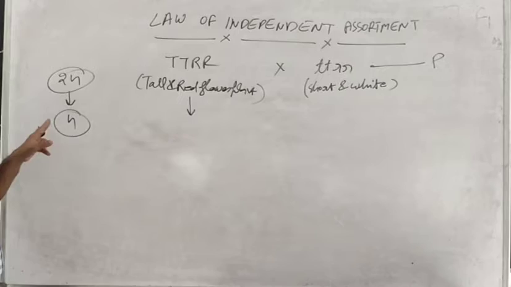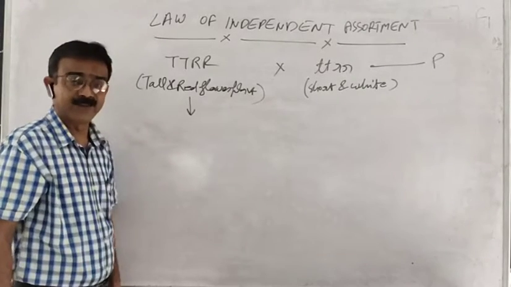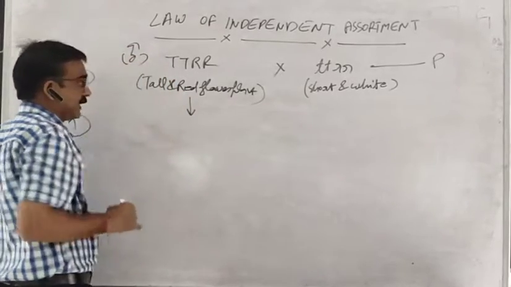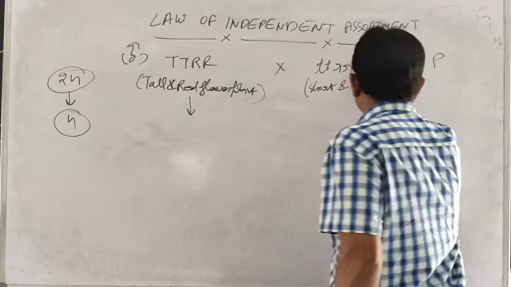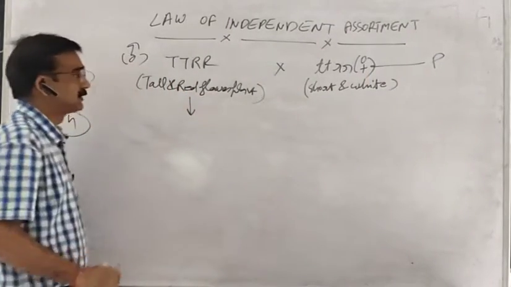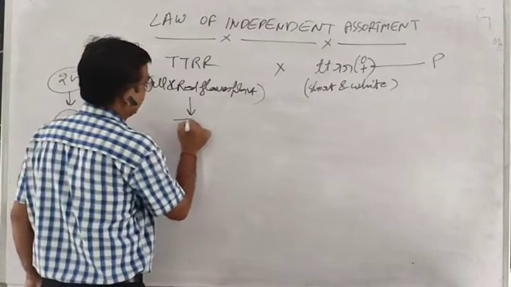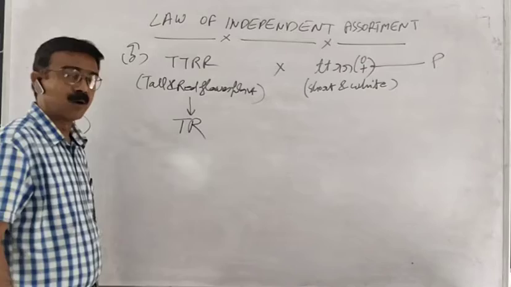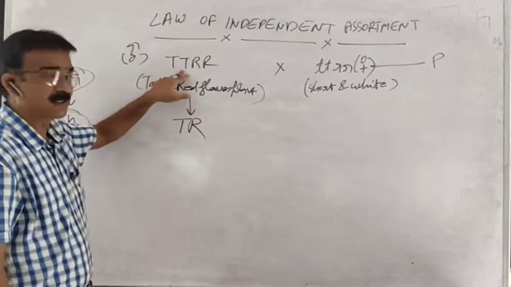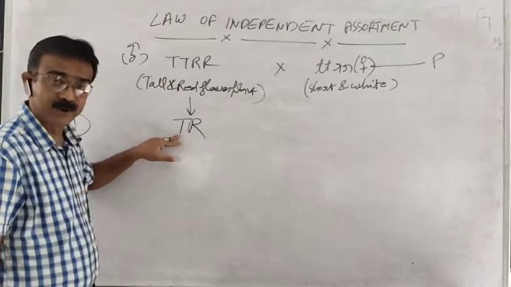Haploid is when they are single. So at the time of gamete formation, suppose we consider this as a male plant and this as a female plant. When meiosis takes place, the gametes will form like this, because this is the diploid condition, and after meiosis the condition becomes haploid.